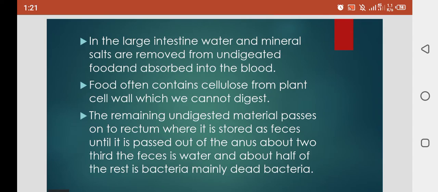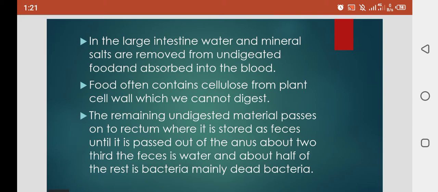So in the small intestine, all the absorption of food takes place. All the useful material is absorbed by the villi, and it is distributed through our blood in our body. Then in the large intestine, water and mineral salts are removed from the undigested food. Clear?